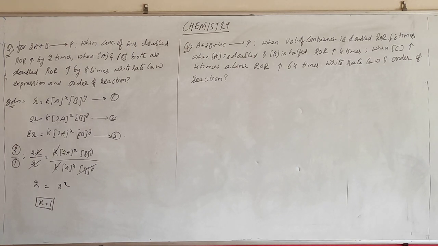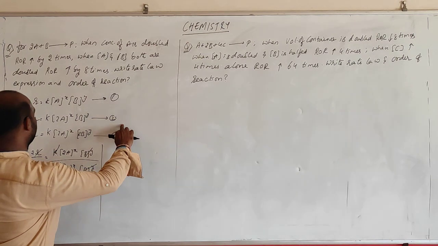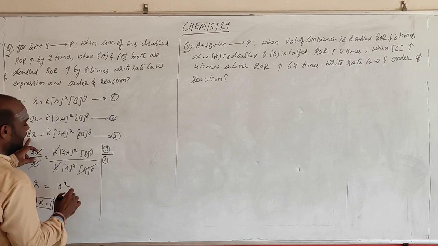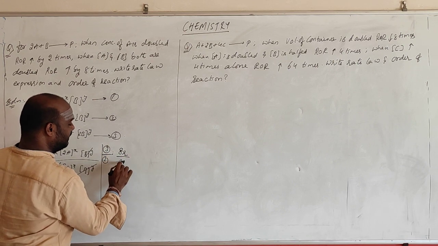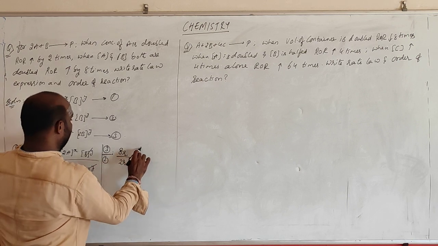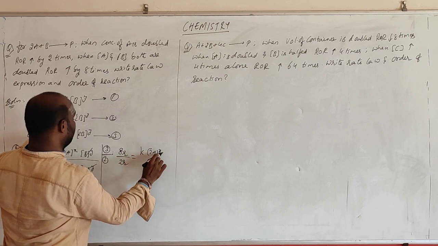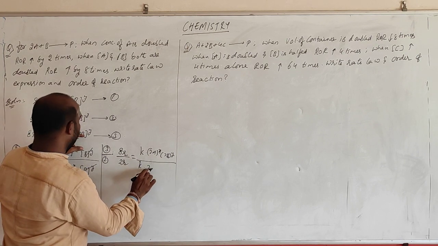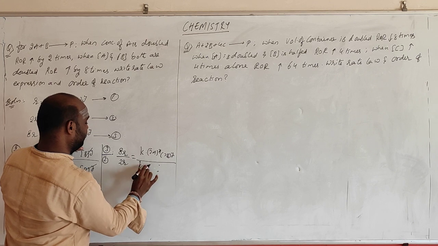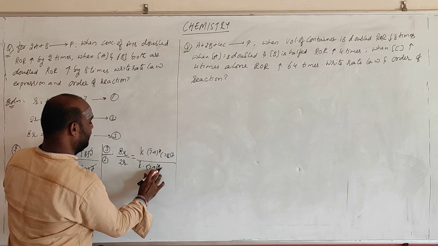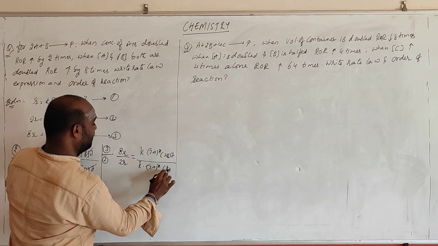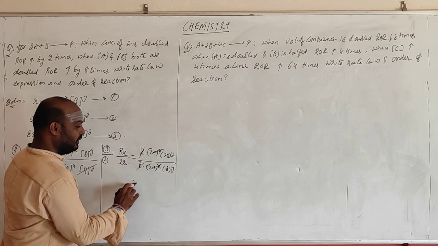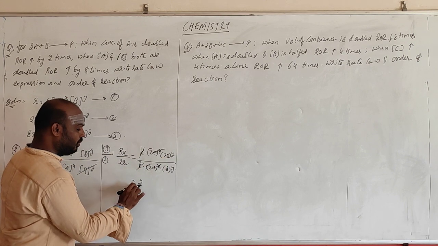Try to calculate the value of b. If I take these two equations, 3 by 2, what happens? 8r by 2r is equal to k (2a)^x (2b)^y divided by k (2a)^x b^y. So b power y by b power y will be cancelled, so it is 2 power y.